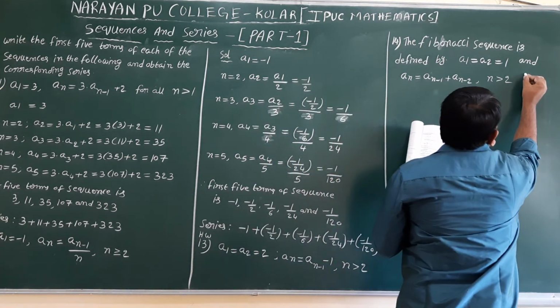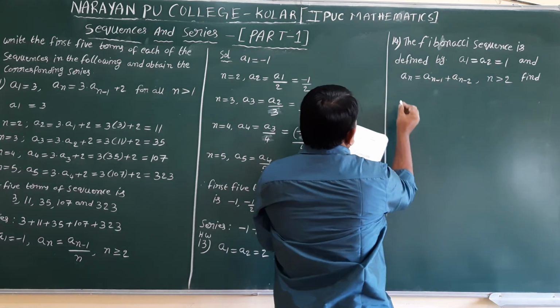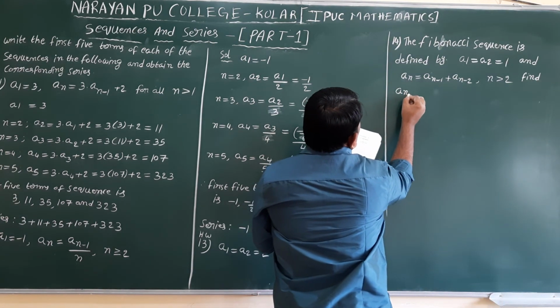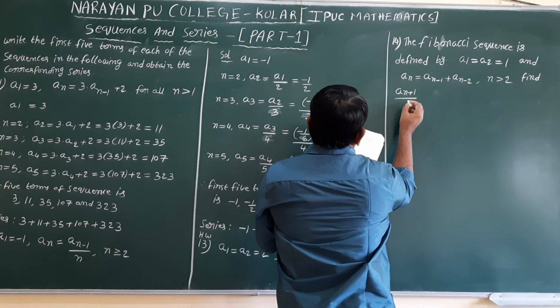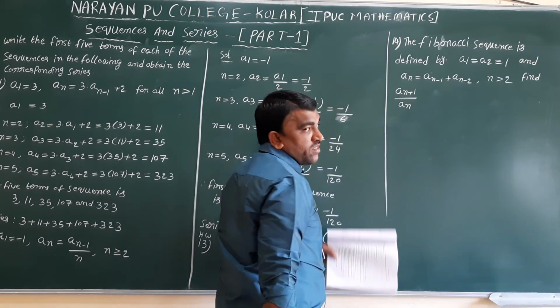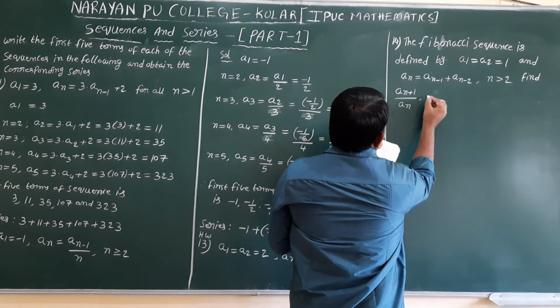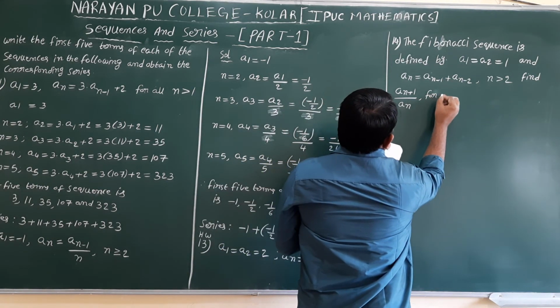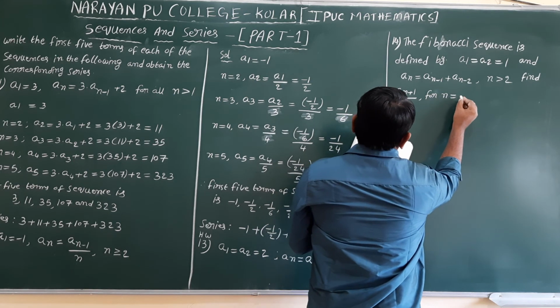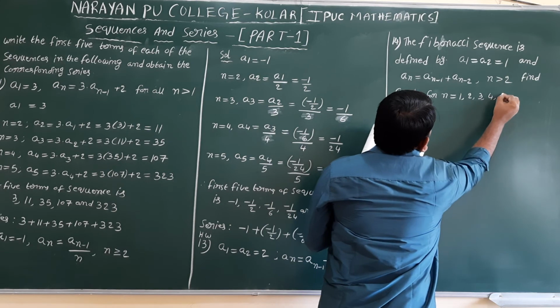Find a n plus 1 divided by a n. This is a suffix only, n plus 1 is the suffix, a n plus 1 by a n for n equal to 1, 2, 3, 4, 5.